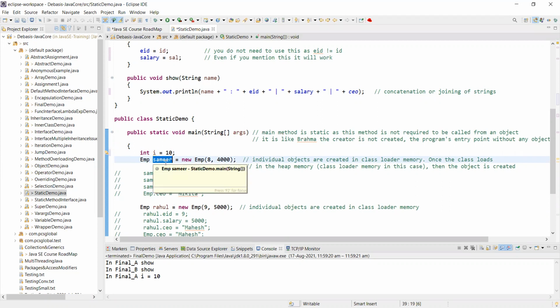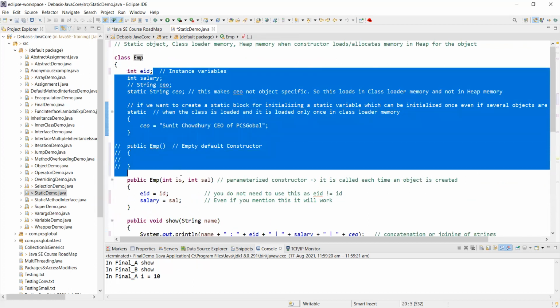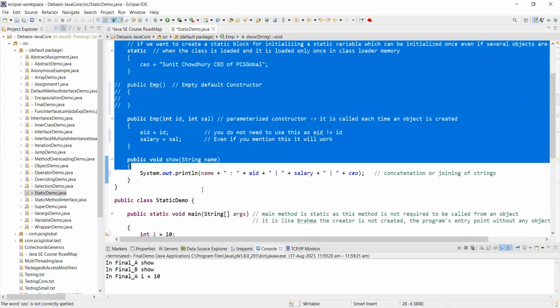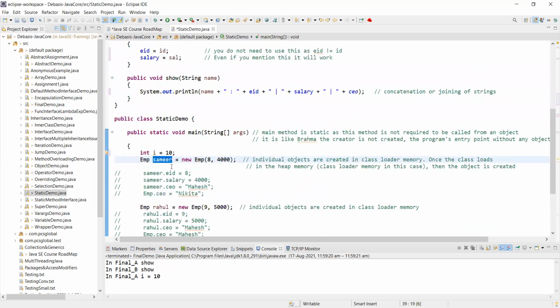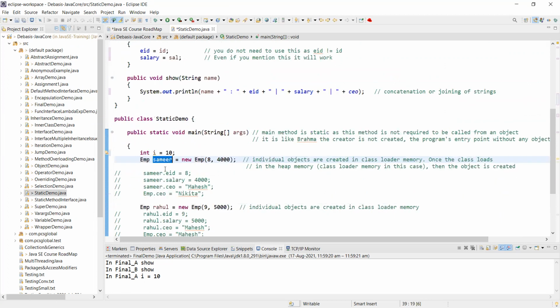I've given a meaningful name because, let's say, employee Samir. I'm defining Samir. Samir can be anything. Samir can be a rasgulla as well, a sweetmeat, or a pencil, or a pen. But I'm defining Samir not as a pen or a pencil. Samir is an employee who has these attributes, who has this static block, who has this parameterized constructor, and who has a method. So this will define Samir. Samir will be a bit different because Samir is an employee having these characteristics. This is called reference.